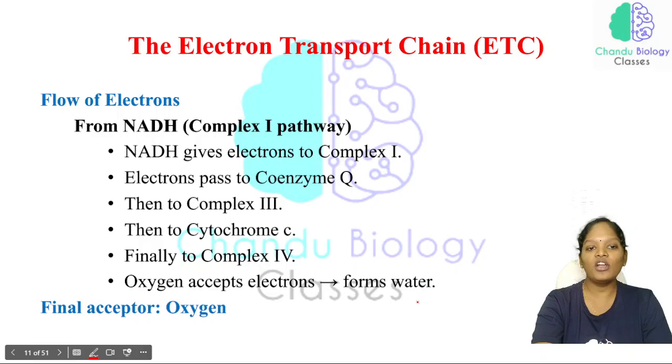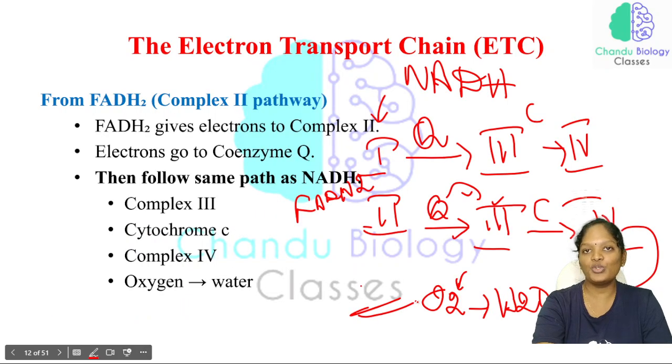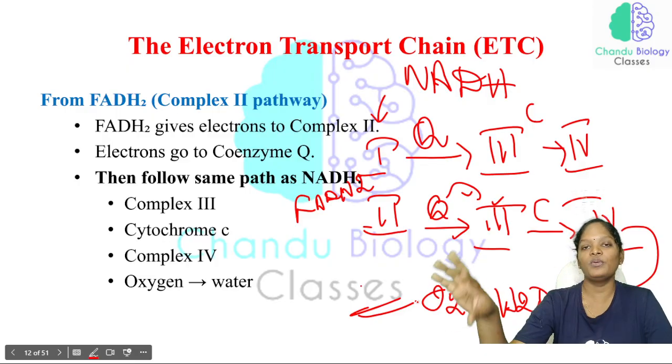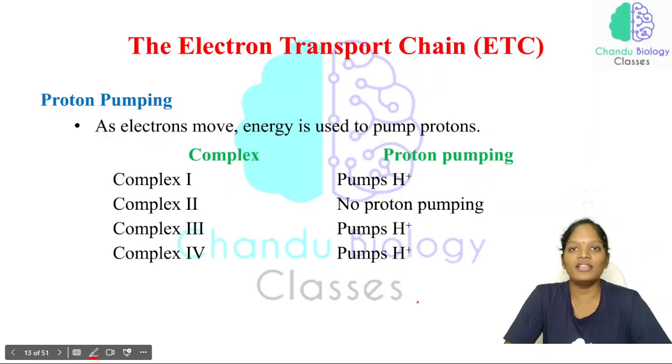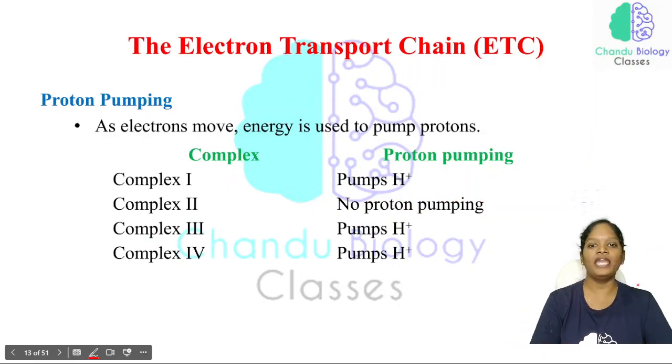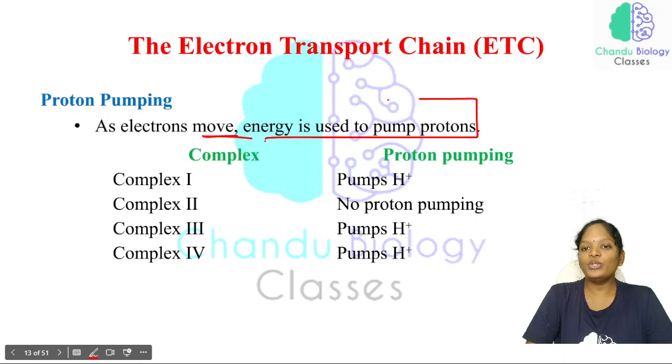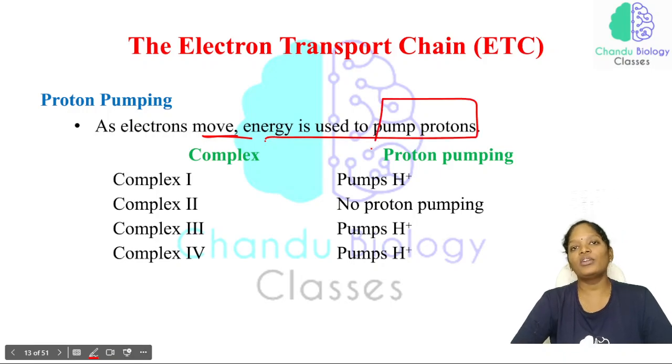So this is the complex 1 pathway and complex 2 pathway. Complex 1 is undergoing a certain reaction, complex 2 is undergoing a certain pathway, but both are the same. The donor is different. See here, as electrons move, energy is used to pump the proton. Whenever the electron is moving from one carrier to another carrier, energy is being released. The released energy is used to pump the proton from the matrix region to the intermembrane space.